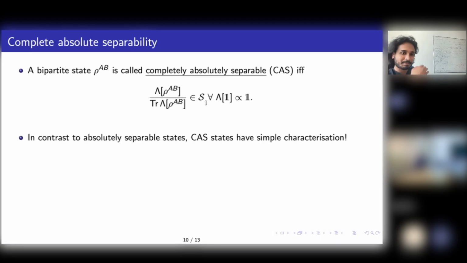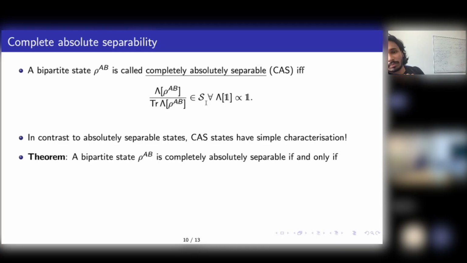Getting necessary and sufficient conditions, completely characterizing the absolutely separable states, is a hard problem. But it turns out that these completely absolutely separable states have a very simple characterization, and this is the main theorem of our work. A bipartite state rho AB is completely absolutely separable if and only if our sufficient condition holds. So this set is completely characterized with this condition. If you take a state, you calculate lambda max by lambda min. If it is no more than d plus 1 by d minus 1, then it is completely absolutely separable. If it is more, then it is not. It's a complete characterization of the set.